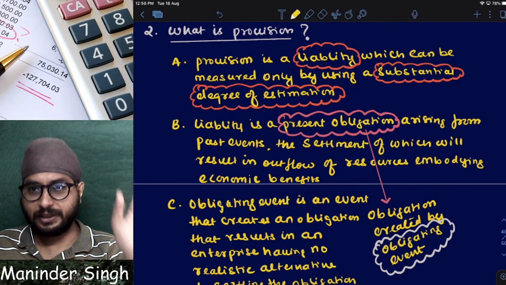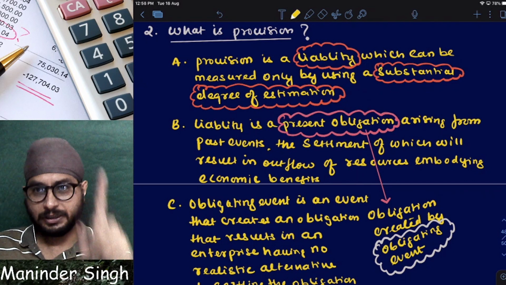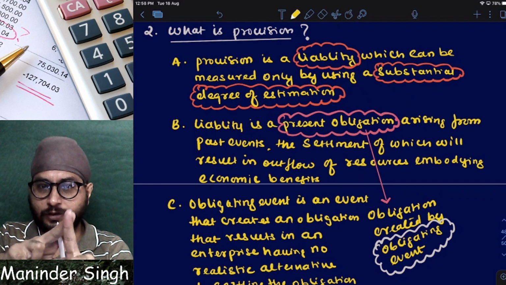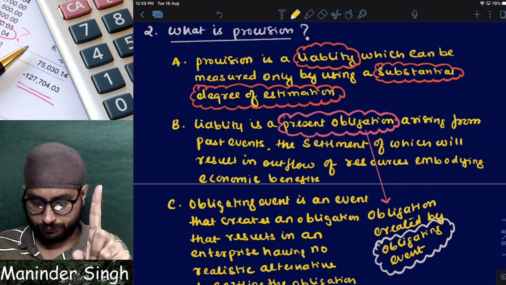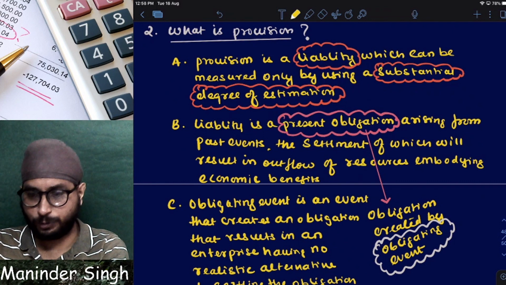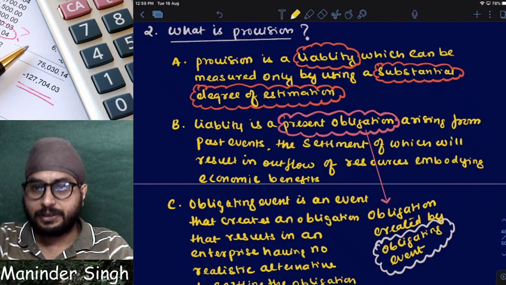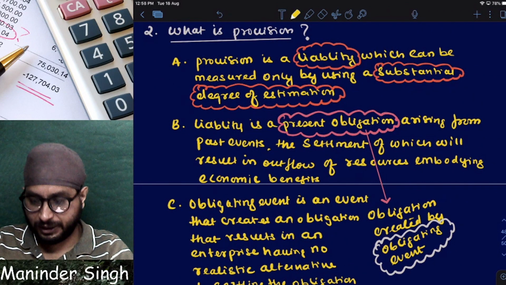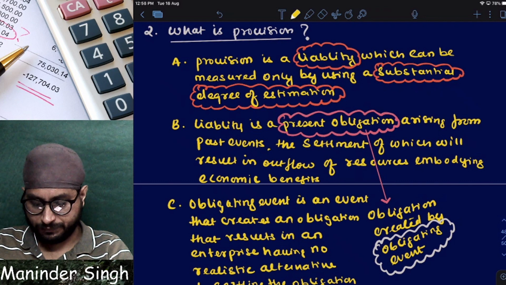Simple question. Those who are getting confused, tell me, is provision an asset or a liability? Liability. Now tell me, to understand a provision, do you need to understand the liability or not? That is why I am explaining the definition of liability. Now, what is a liability? What type of obligation is a liability?